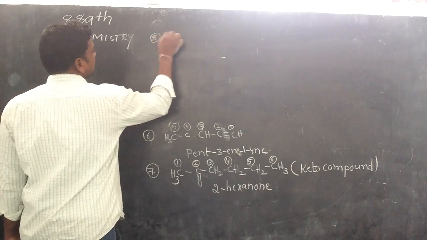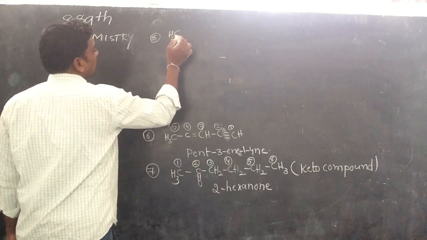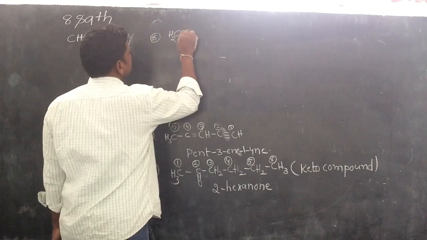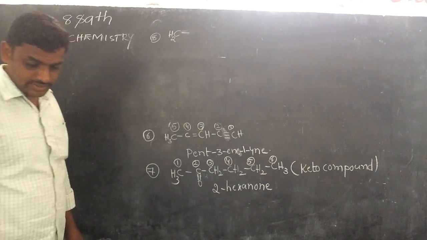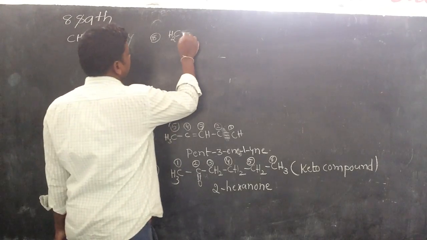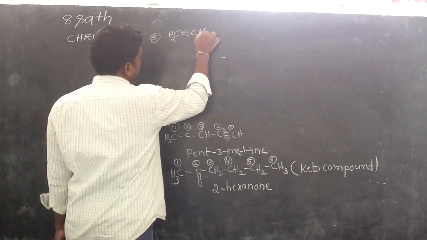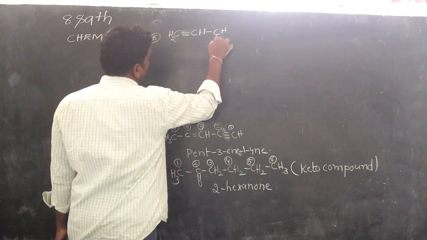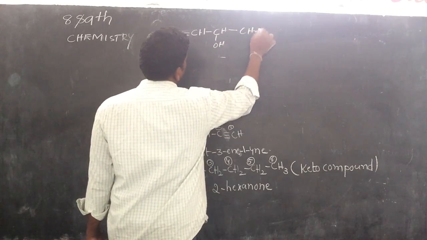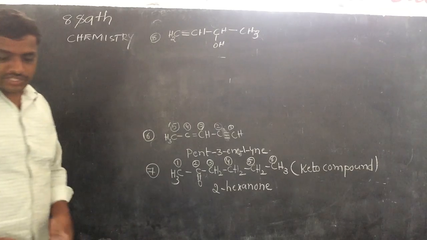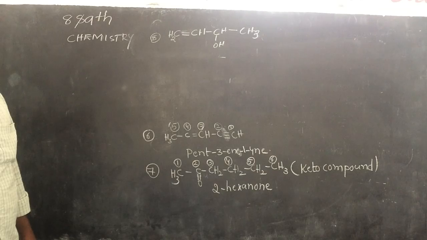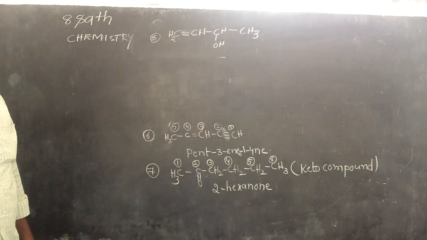Example number 8. CH2 double bond C, CH, CH2 double bond CH, single bond CH, single bond OH, and single bond CH3, single bond CH3. What is the name of the given compound? Anyone can say the answer of this question? Anyone?